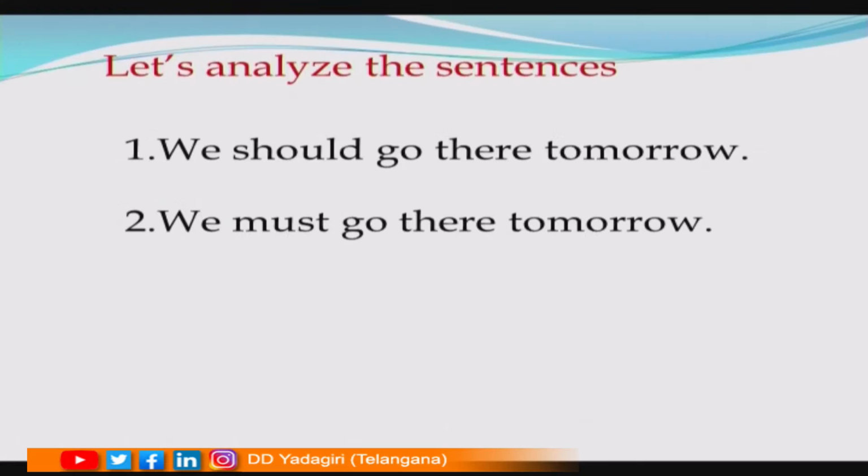Here is another pair of sentences. We should go there tomorrow, we must go there tomorrow. The first sentence, we should go there tomorrow, explains an obligation, whereas the second sentence, we must go there tomorrow, is an order and we were told to be there by tomorrow.